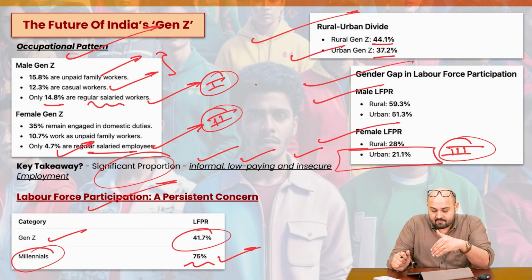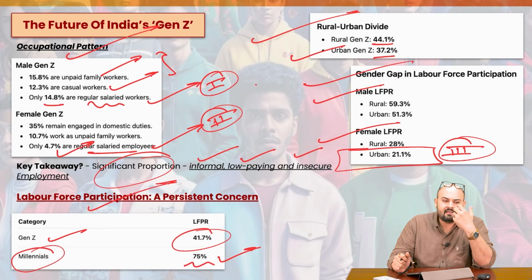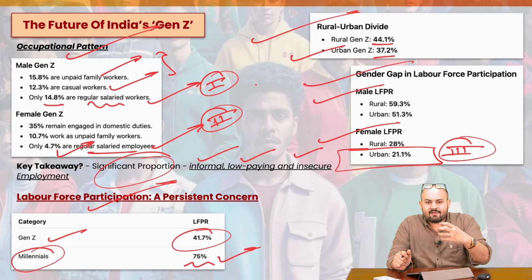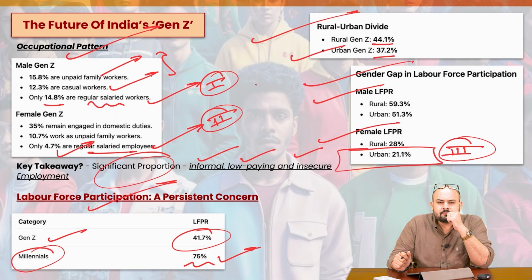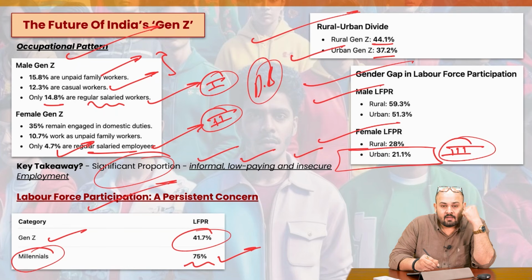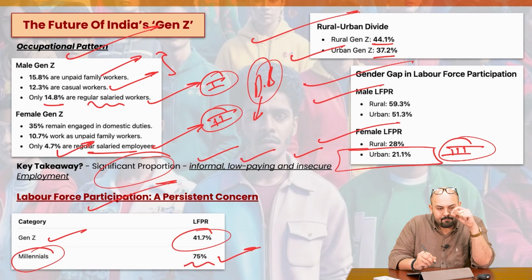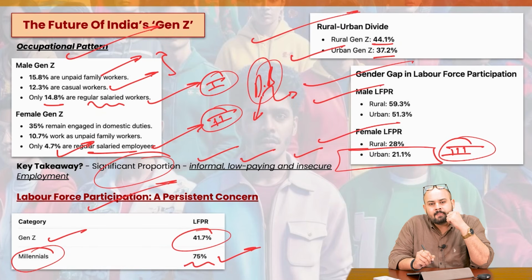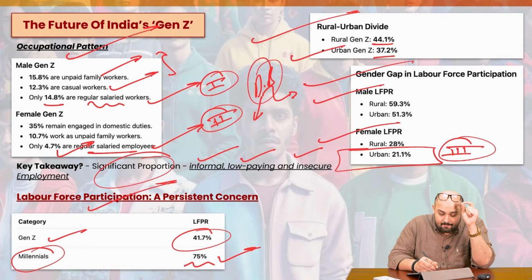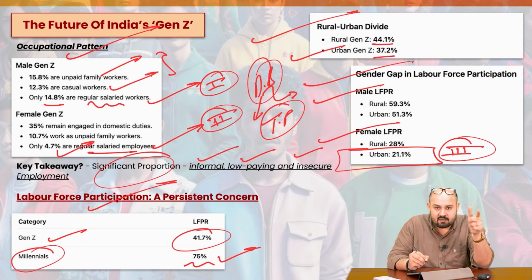reasons. And specifically with respect to females, the reasons can be, first of all, skill mismatch. The reason can be that they are not getting flexible workplaces, or there can be issues with respect to childcare or the double burden, which we often talk about, a very important word, double burden. On one hand, women have personal obligations towards the family, towards the children. On the other hand, they're also expected to earn. So there is a kind of time poverty which women face: double burden and time poverty. Use this in the context of females.